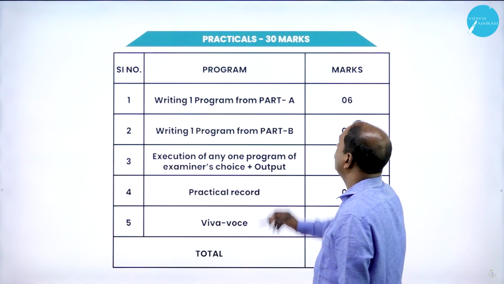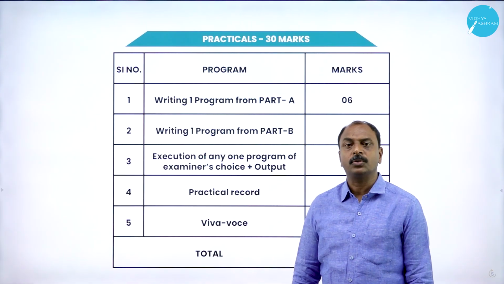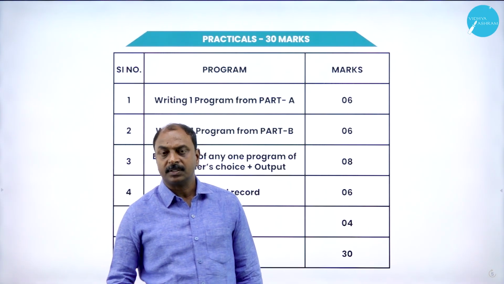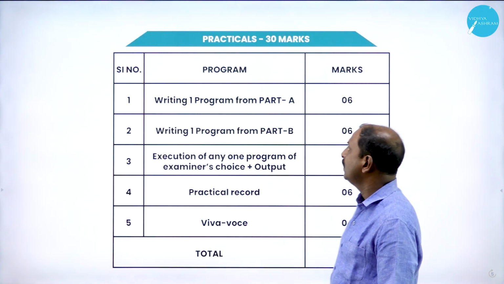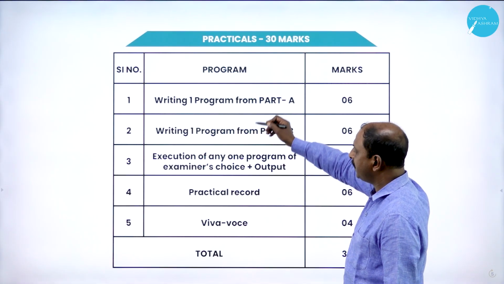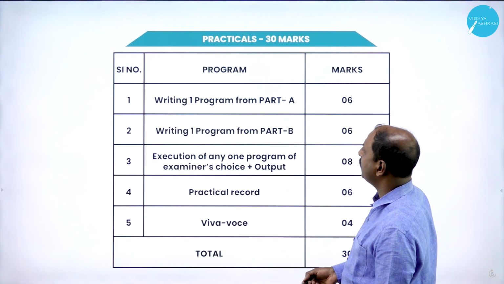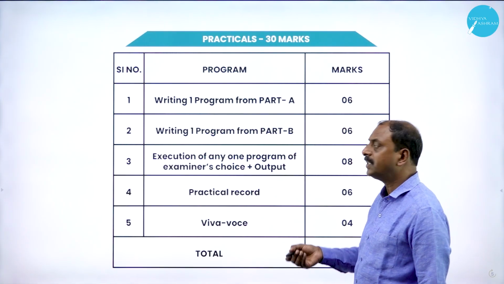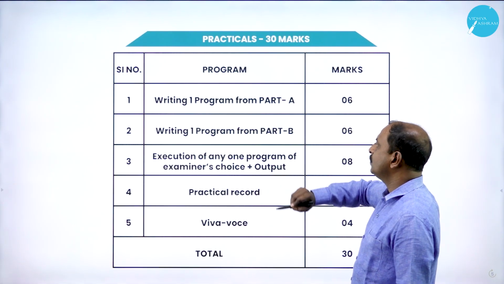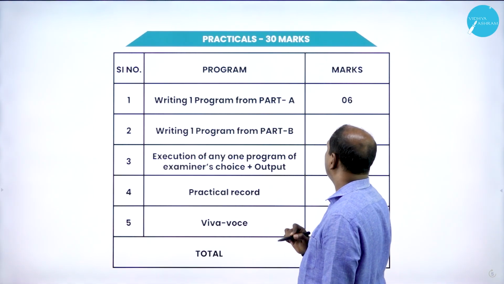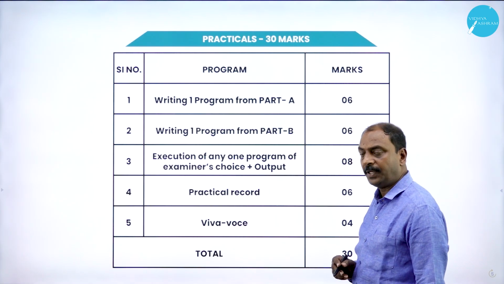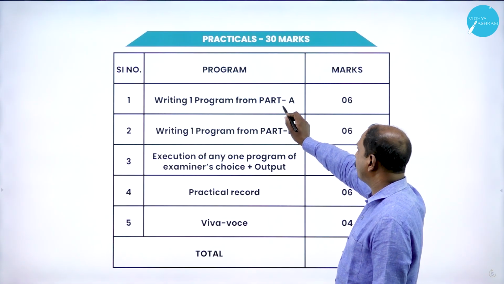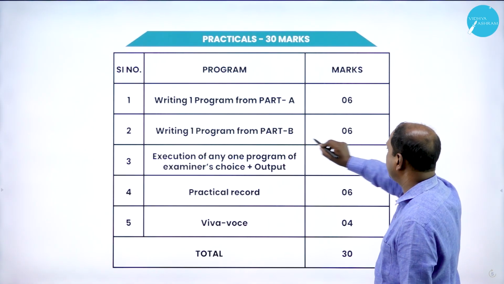Here, let me tell you about practicals. As I told you in the beginning, this computer science paper is for 100 marks, and out of 100 marks, theory is for 70 marks and practicals are for 30 marks. The 30 marks are divided into different sections. In the practicals, there are two sections, part A and part B. You are supposed to write one program from part A and another program from part B. Each program carries 6 marks, so one program from part A is 6 marks and one program from part B is 6 marks.